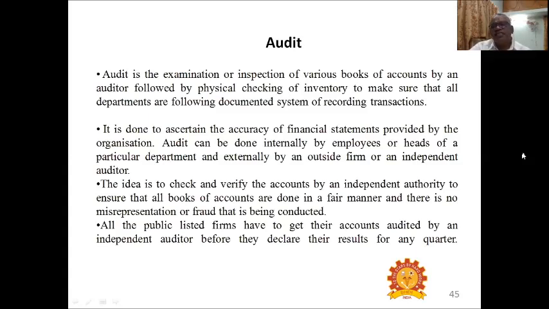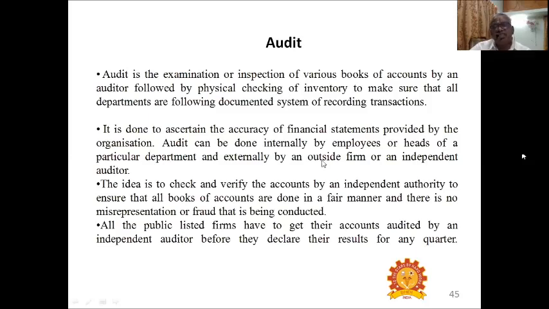It is done to ascertain the accuracy of final statements provided by the organizations. The organization is having financial statements. That should be checked by the auditor, to see how much accuracy it has.